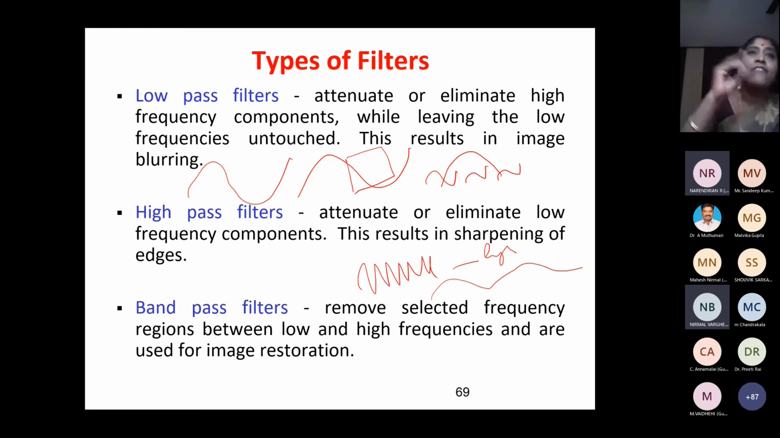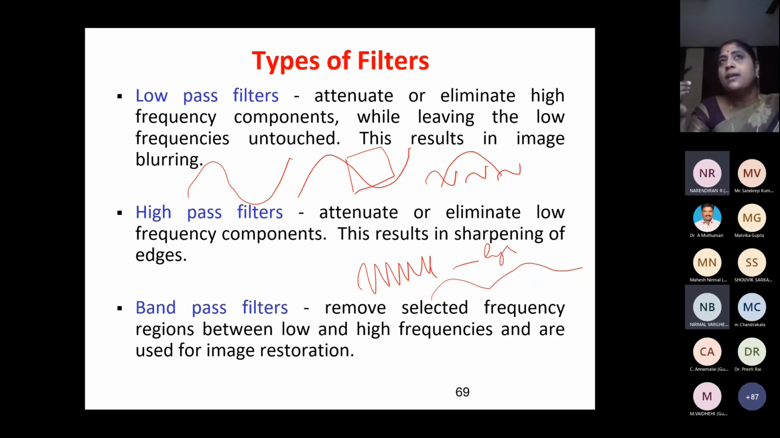So when you have the edges, we'll have a sharp image. Even if you draw a diagram in your school days, you put a black outline around the image, right? Why? We want to make it bright, because that is going to sharpen your output, sharpen your image. So edges are taken care of by high pass filters, because these filters will allow only high frequencies to pass through. High frequencies are nothing but edges. So edges are taken care of by the high pass filters.